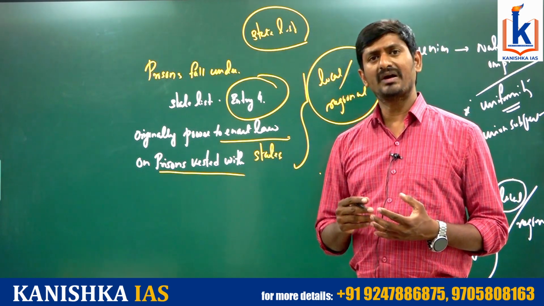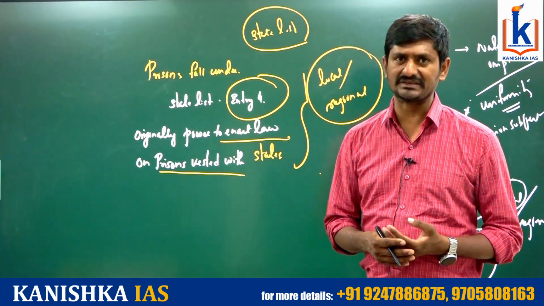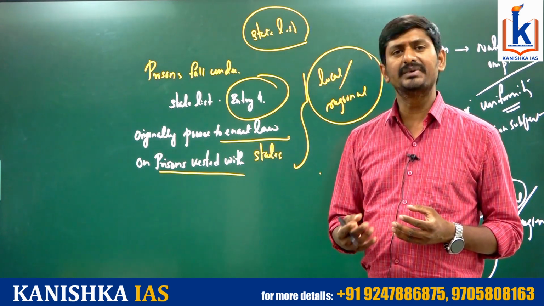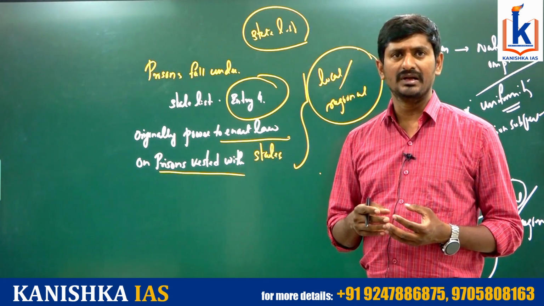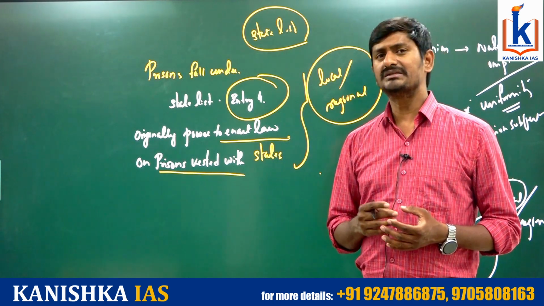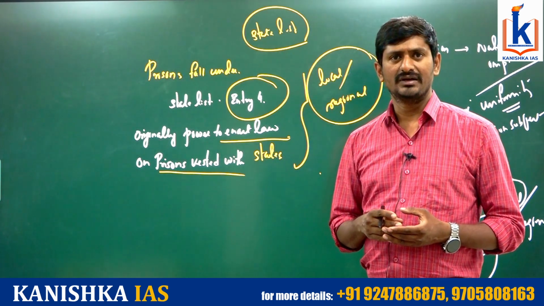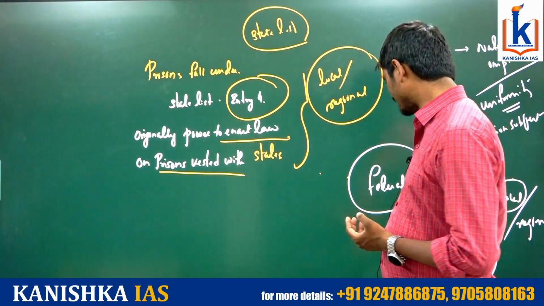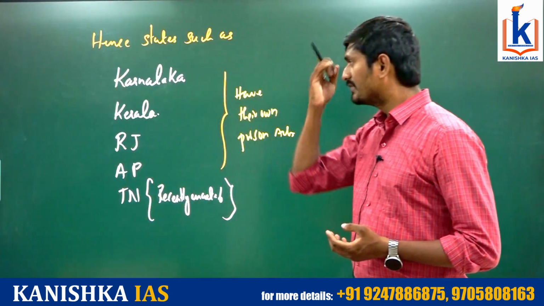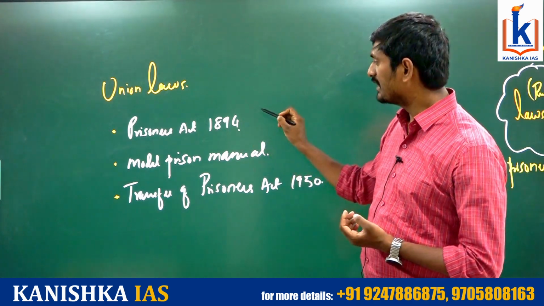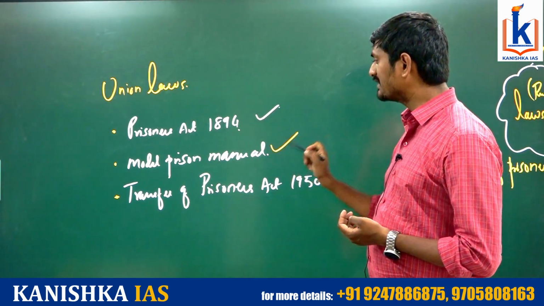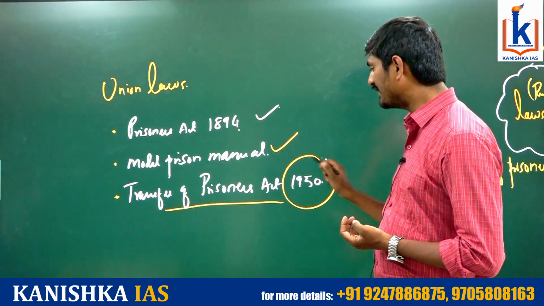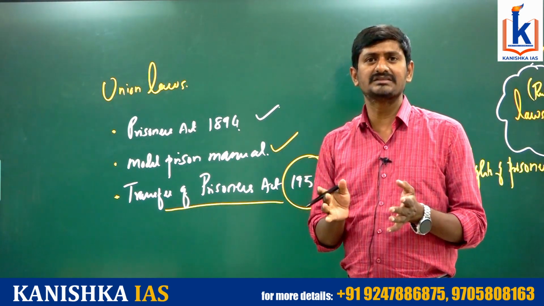But the British government had already enacted various laws with respect to prisons. We continued these laws even after independence, because they are very much useful even in independent India. Our intention of governance has changed, but laws need not always be changed. Hence, we have continued the union legislations. For example, union laws such as the Prisoners Act, the Modern Prison Manual, which is circulated by the central government, and the Transfer of Prisoners Act of 1950. Why? Because India is such a vast country.